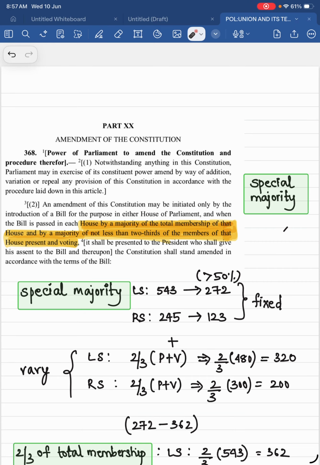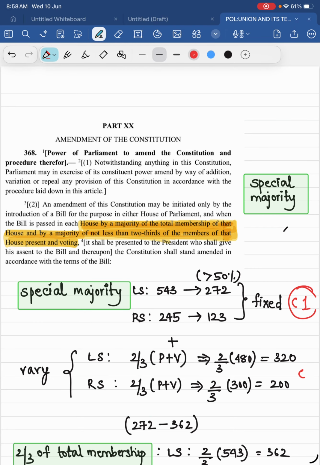Okay, first condition: majority of total membership of the house. What is the total membership of the house? For Lok Sabha it is 543, for Rajya Sabha it is 245. So when it says majority, what is the meaning? When it says majority, it always means more than 50%. How will you say it? First you require 50% plus 1. So that is 272 and 123. This number is fixed. This is condition number 1. This is condition number 2.